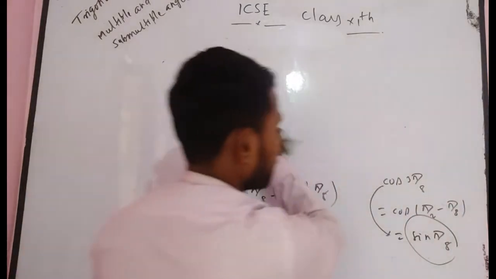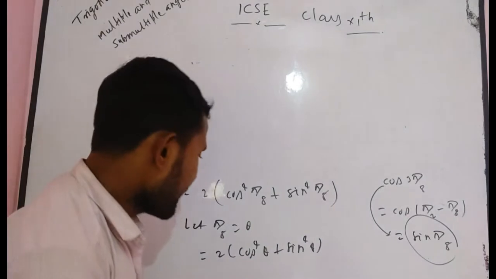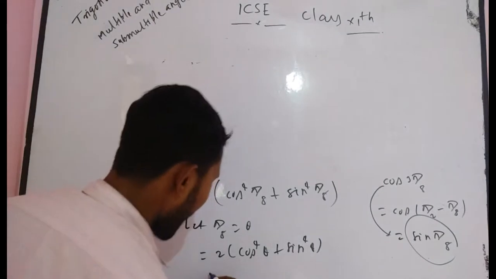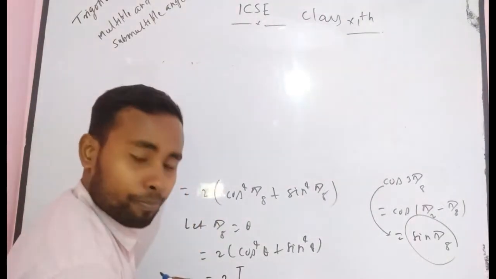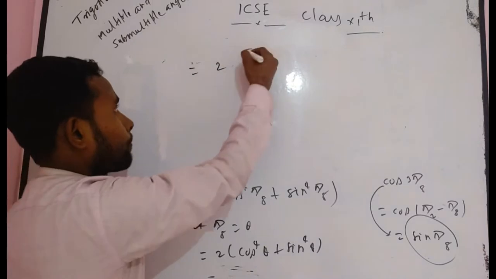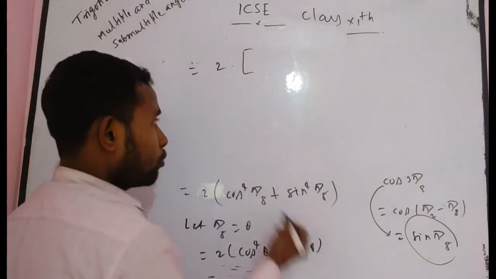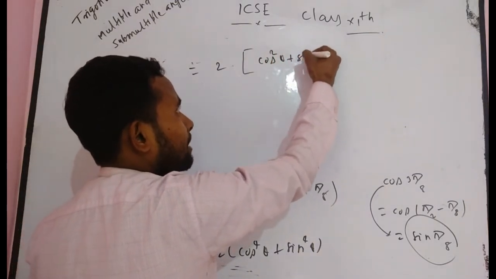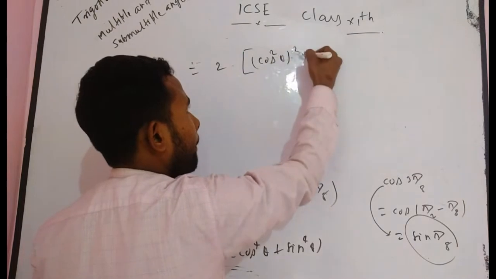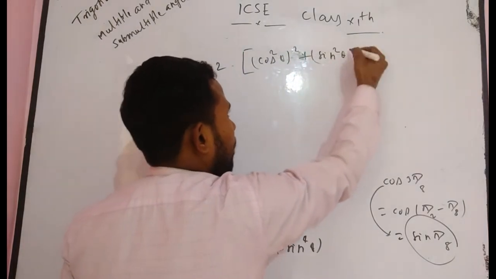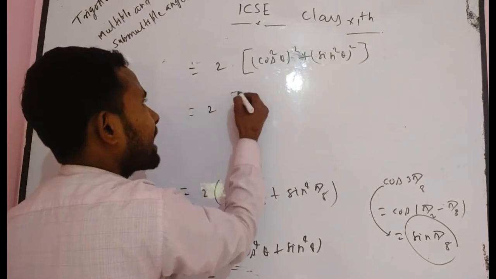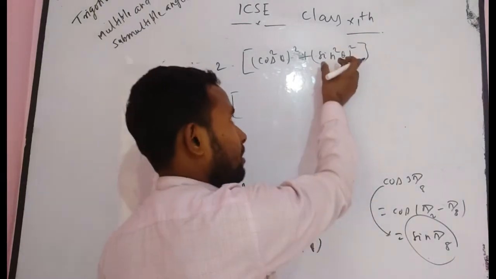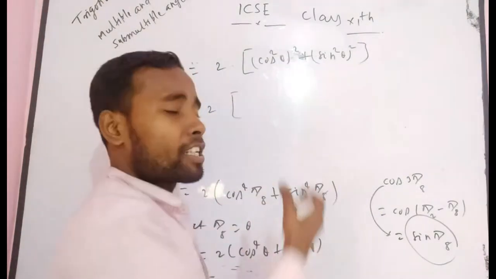Now here it is 2 times (cos theta)^4 plus (sin theta)^4. Can you write it 2 times? I want to write it above. As you know, can you write it as 2 times ((cos square theta) whole square plus (sin square theta) whole square)? Now here it is just like a square plus b square. Suppose that cos square theta is a and sin square theta is b. In that case, it becomes a square plus b square.